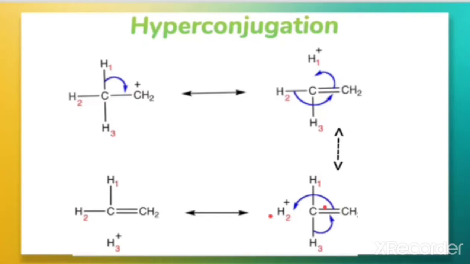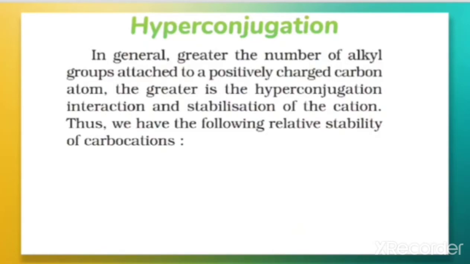This type of overlapping stabilizes the carbocation, because the electron density from the adjacent sigma bond helps in dispersing the positive charge, as you can see in these images. In general, the greater the number of alkyl groups attached to a positively charged carbon atom, the greater is the hyperconjugation interaction and the stabilization of the cation.